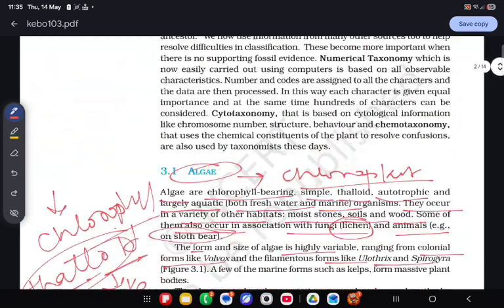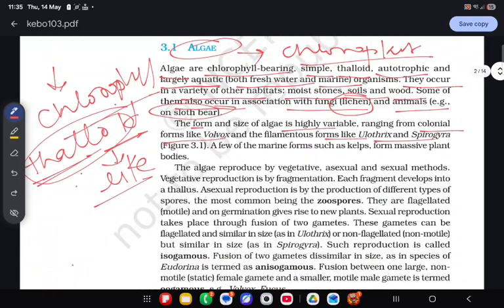So some algae are colonial and some filamentous, like Ulothrix and Spirogyra. Some forms, such as kelp, form a massive plant body. So these are the habitat, size and form.